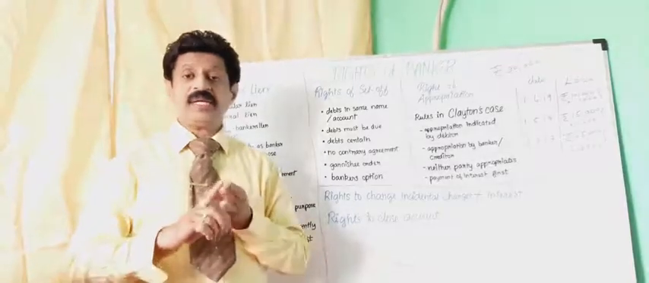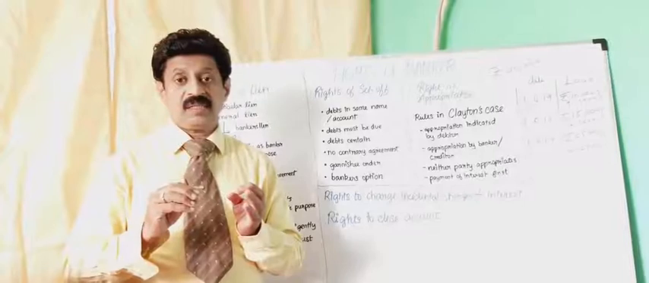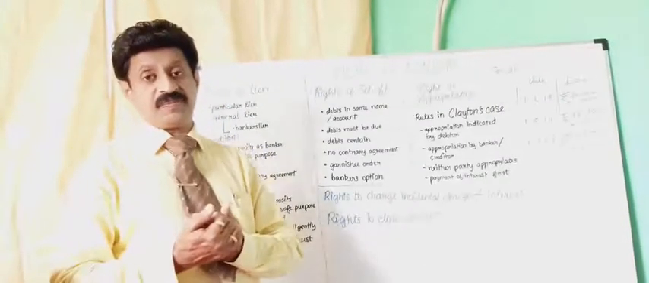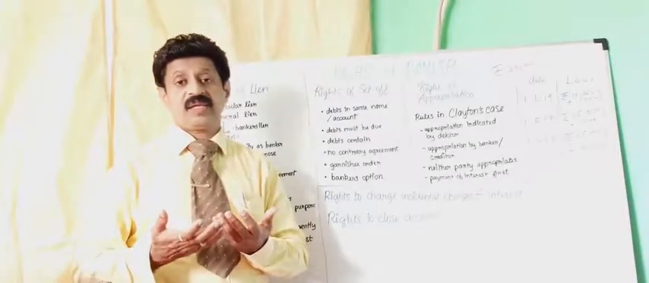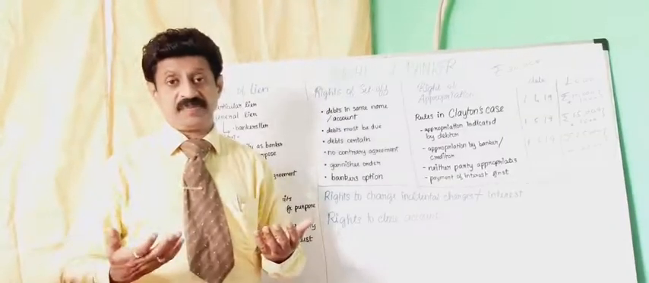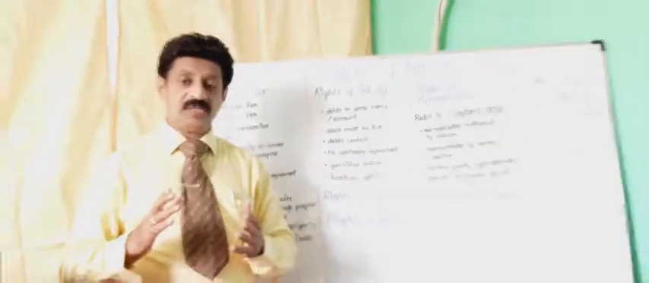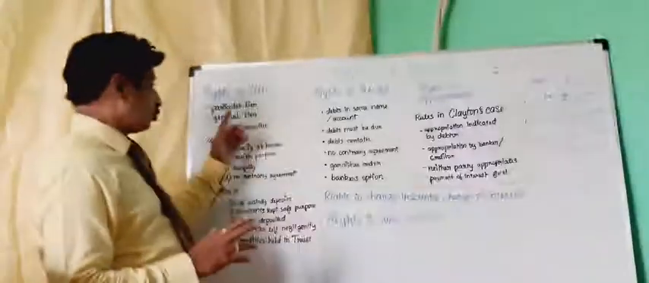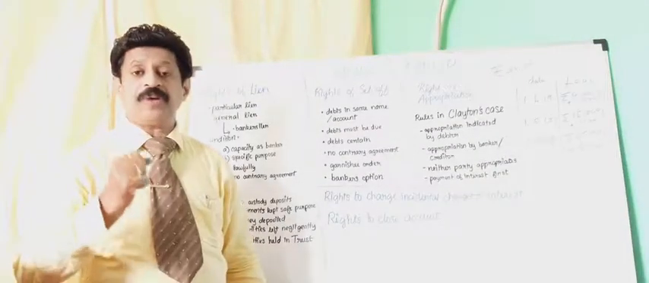The third one, if the customer is insolvent. Sometimes the customer is not in a position to pay. The customer became insolvent, having a lot of debts. In that case, the bank can close the account. So these are the 3 conditions. Now the recap: first one, right of lien, the right to retain the property of the other person for the non-payment of debt.